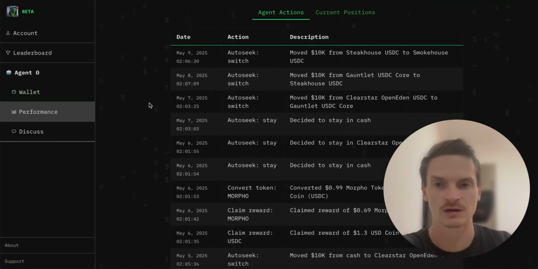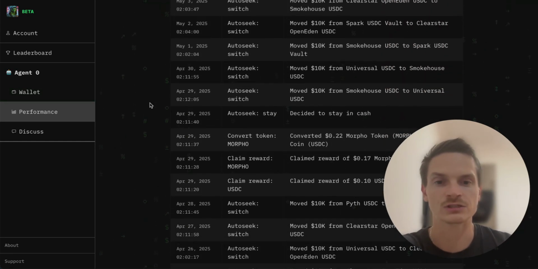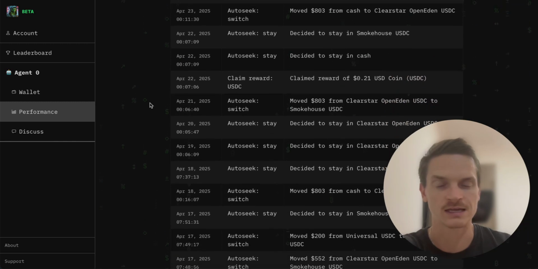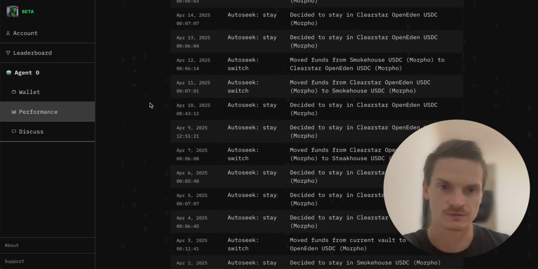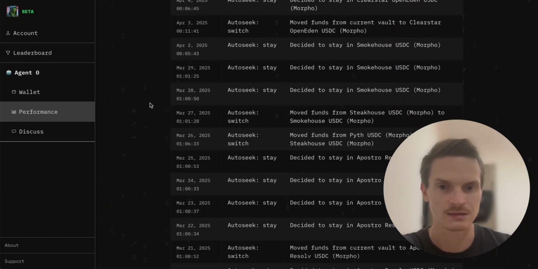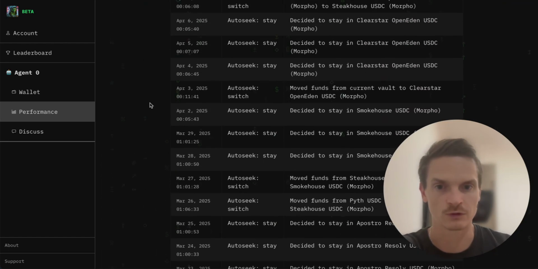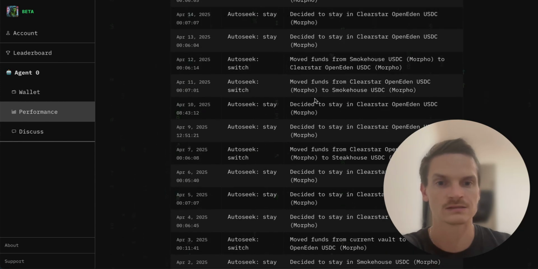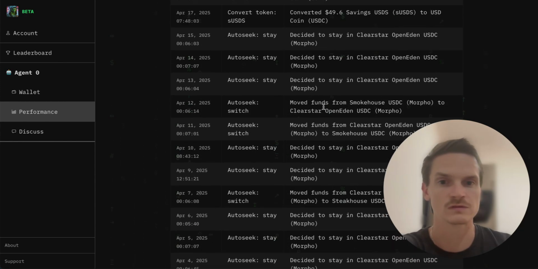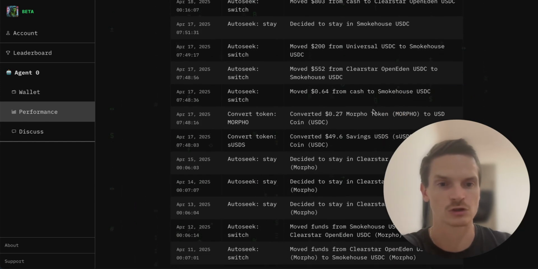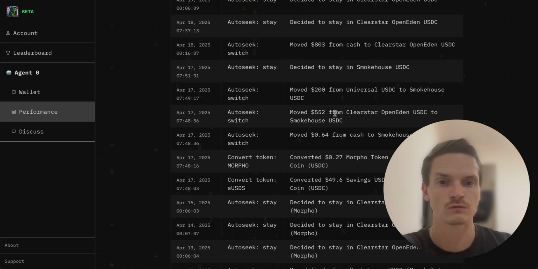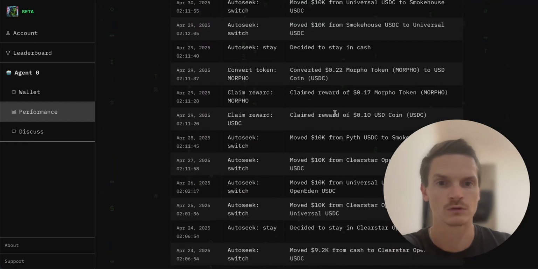I think this is where it gets very cool, because you can see what the agent is doing for you, right? This is the work that you would have to do if you were thinking through, oh, am I switching vaults? Which vault am I going to go to? You don't need to, right? The agent does all the work for you, takes all the complexity out. It decided to stay in this vault, move to this vault, it converted some money into something else, it sold one token for another, it moved something to something, and so on and so forth, right?